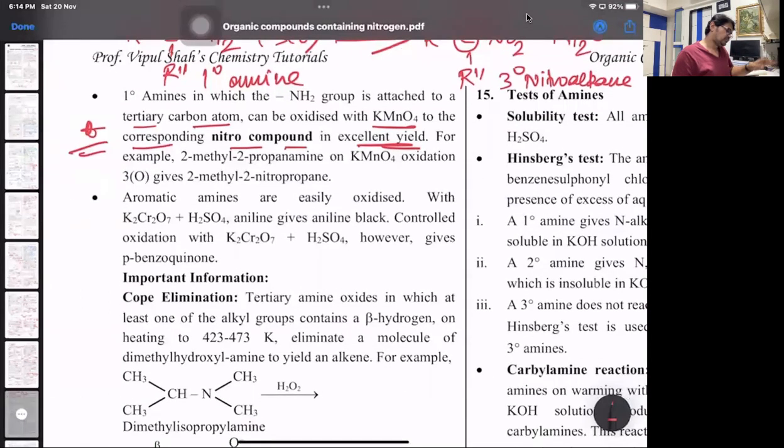Aromatic amines are easily oxidized with potassium dichromate. Aniline gives aniline black. Control oxidation, however, gives para benzoquinone. Para benzoquinone is this compound. Okay. Phenol gets converted to benzoquinone. It turns pink in color because phenol gets oxidized to benzoquinone. That's this one.